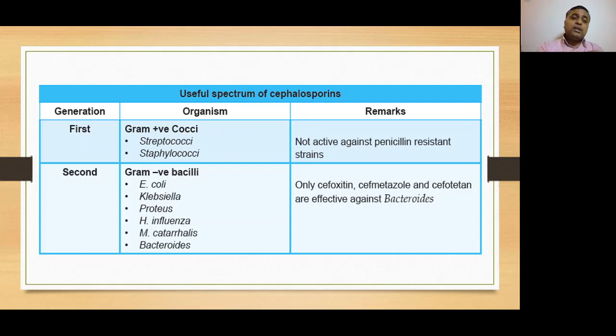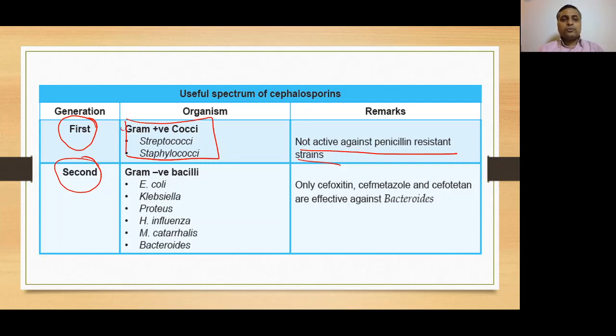So as you can see here, first generation cephalosporins are more effective against gram-positive cocci, including streptococci and staphylococci. They are not active against penicillin-resistant strains. Why? Because of beta-lactamase production or change in the structure of penicillin binding protein. Clear?